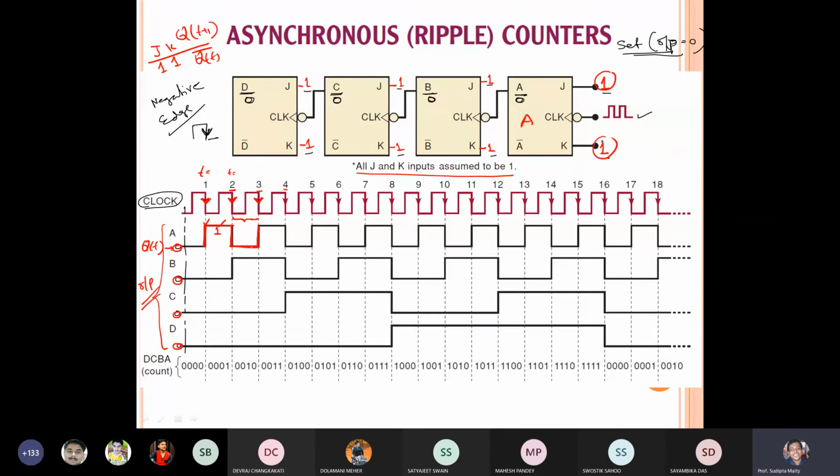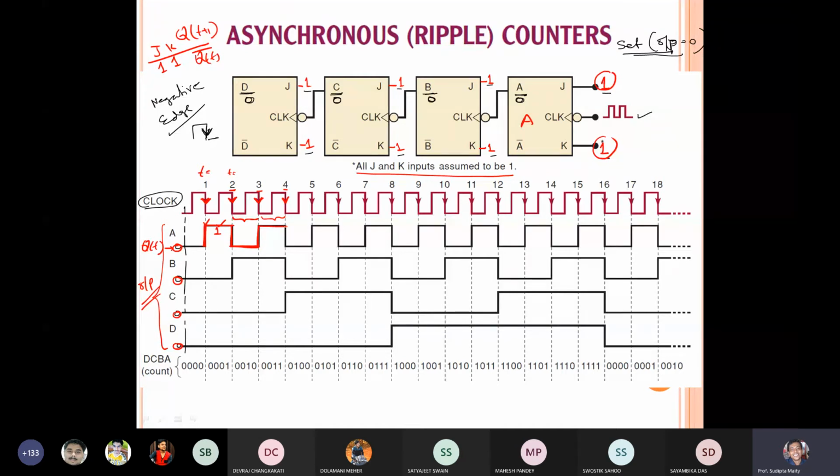Okay. Now it will come to 1. Now in this region, no clock pulse. That means no edge is encountered, so it will remain the same. Now again it will encounter another edge trigger, so again the output will be changing.